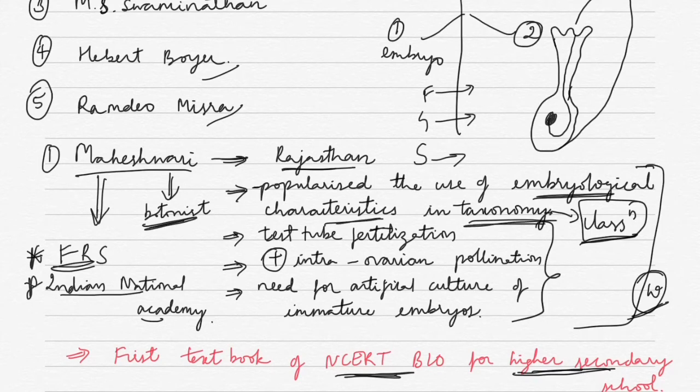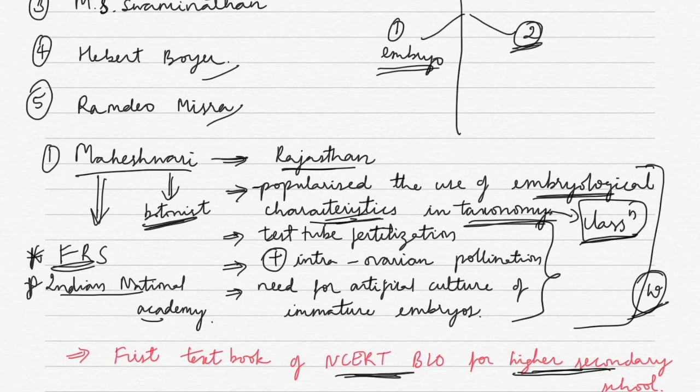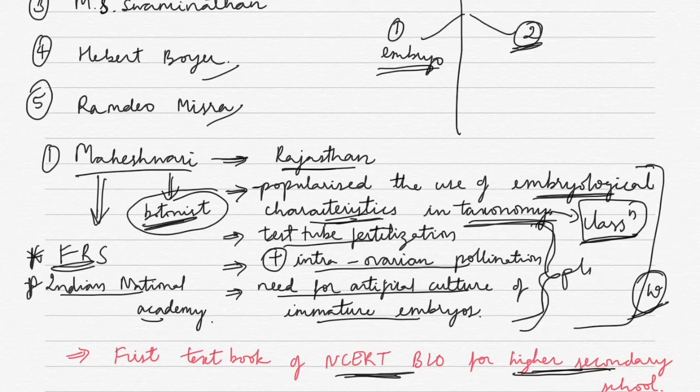So what did Pachanan Maheshwari do? While classifying organisms according to the taxonomical hierarchy, he gave importance to embryological features. That's all. The second group of his work includes test tube fertilization, intra-ovarian pollination, and need for artificial culture of immature embryo. Remember, he is a botanist. Whatever he has done, all these things are in plants.